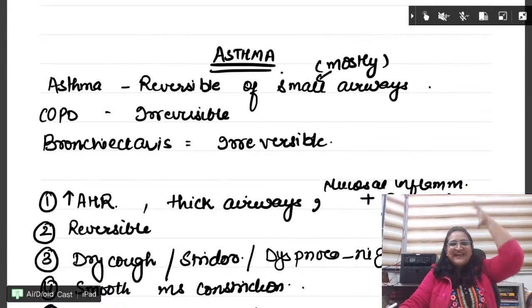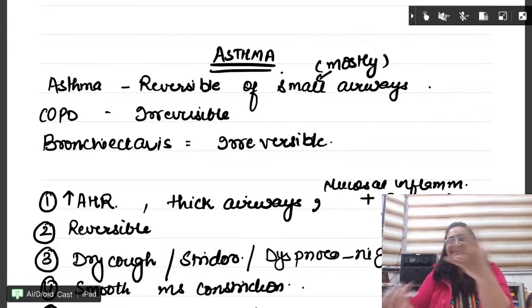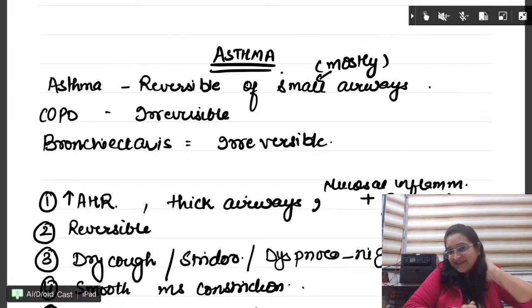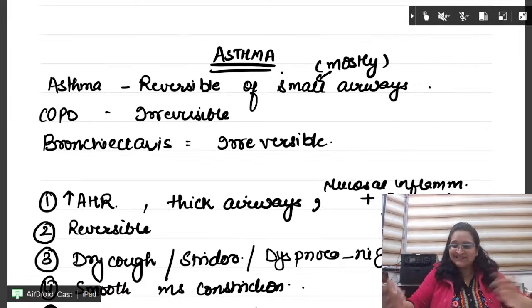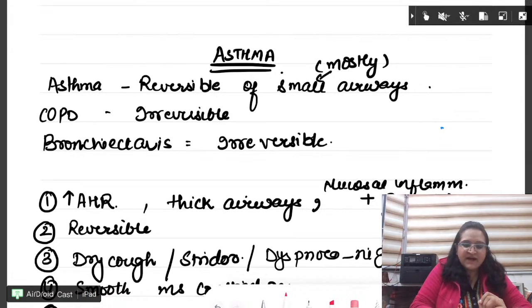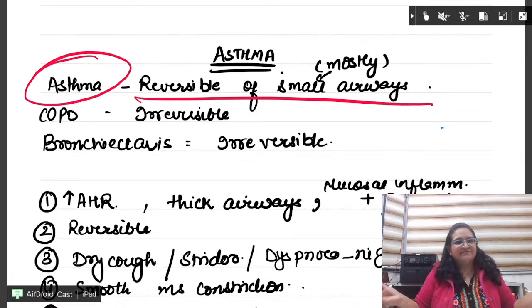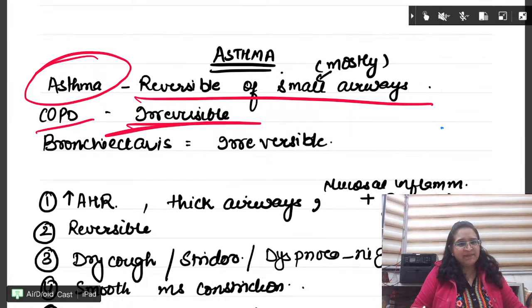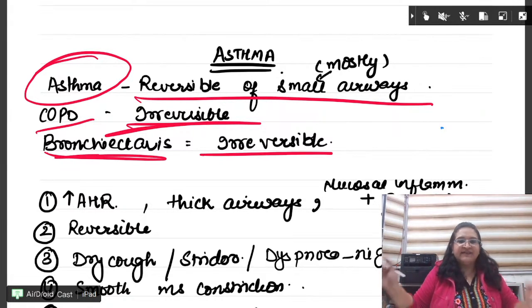First, asthma. Drugs will also come, pharma will also come, physio will also come, everything comes. So asthma, let us start. In asthma what you have to remember is that it is first of all reversible. Asthma reversible; COPD, emphysema irreversible; bronchiectasis irreversible.